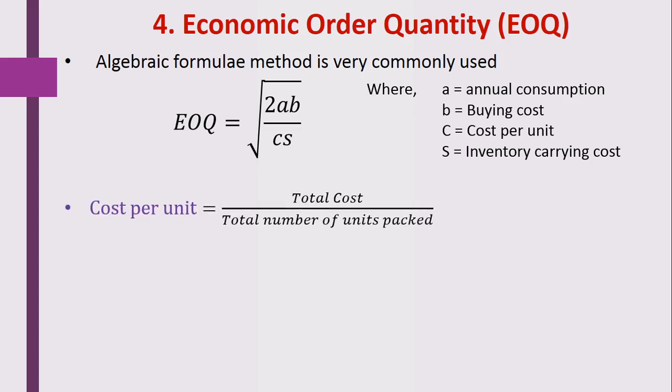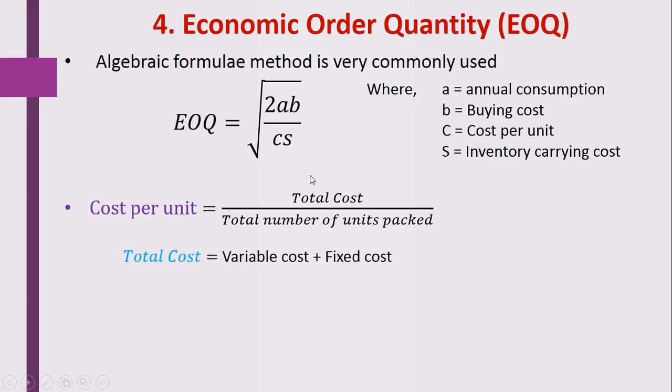The cost per unit is determined by using this formula, that is total cost required to manufacture that particular product divided by total number of units packed. By using this formula, the cost of that particular medicine per unit is calculated.